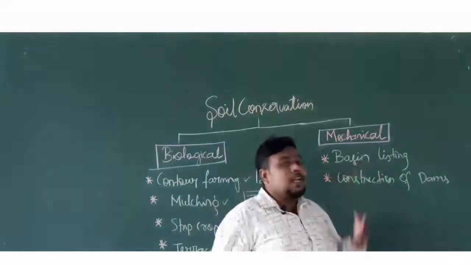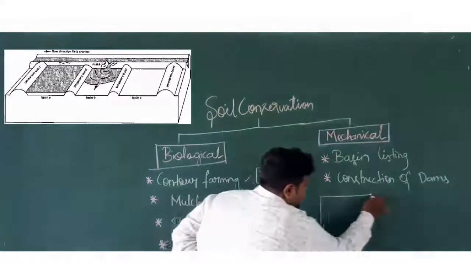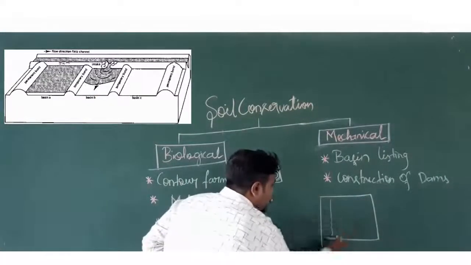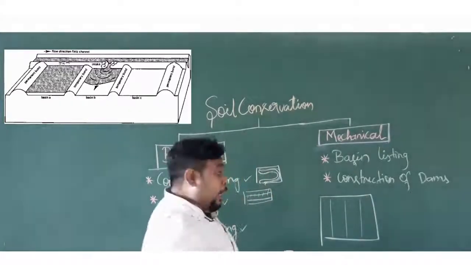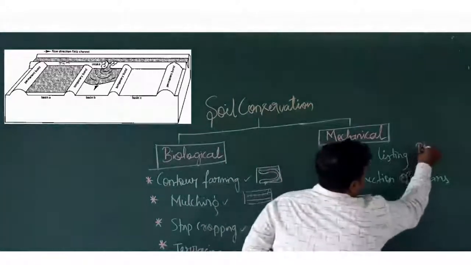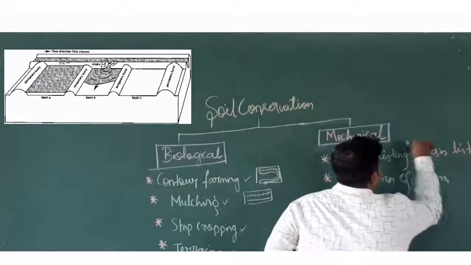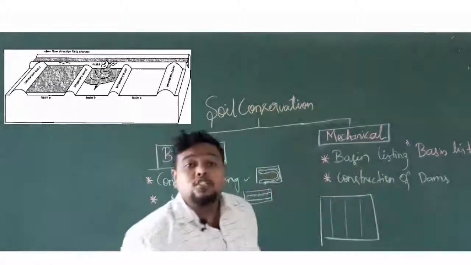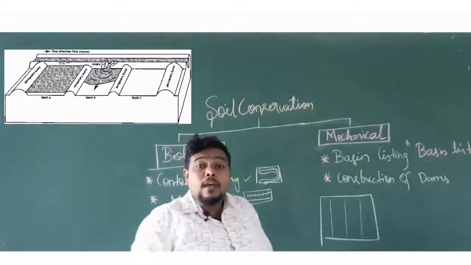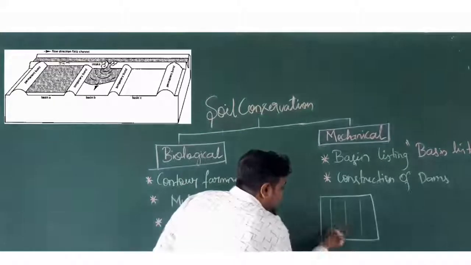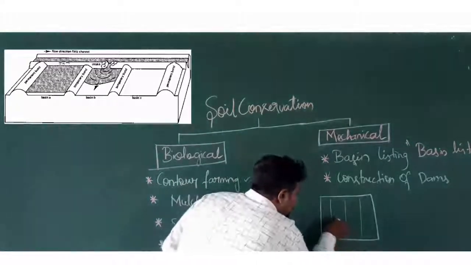Out of them, the first one is called basin listing. So let us take an example. This is your land, a piece of land has been taken here, and these are our crops. In these crops, I will use an important piece of equipment called a basin lister. There is an instrument called a basin lister which will help in the formation of basins. So here it is an area of elevation. I have grown a plant here and here will be a furrow region like this.